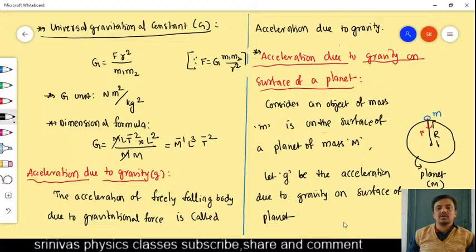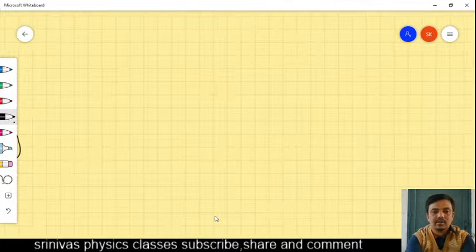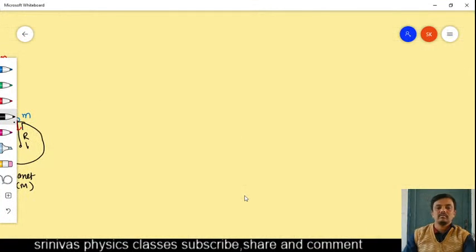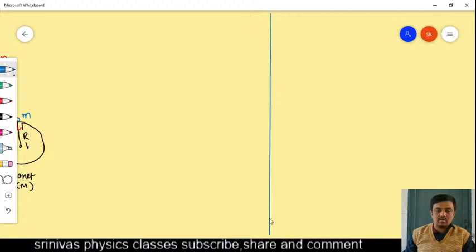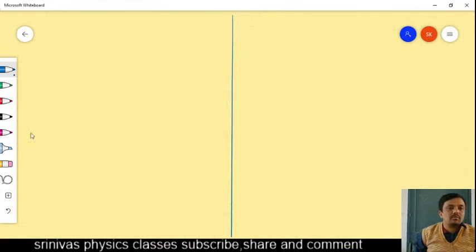Okay. g is the acceleration due to gravity on the surface of a planet. Now next, I am going to derive the formula. You listen very carefully. It is very easy. What am I going to derive here? I am going to derive the formula for the acceleration due to gravity on the surface of a planet. And for the purpose, what is the force on the planet?